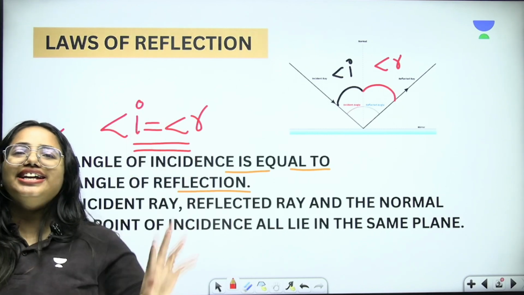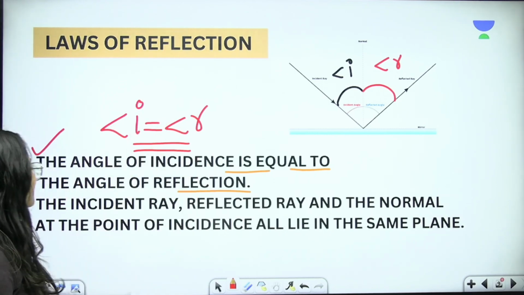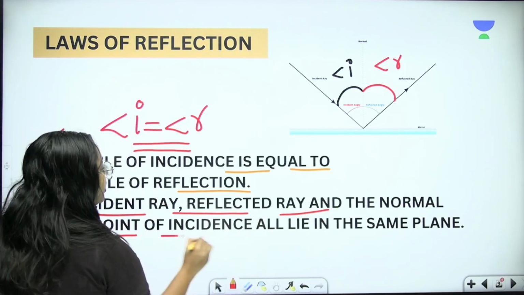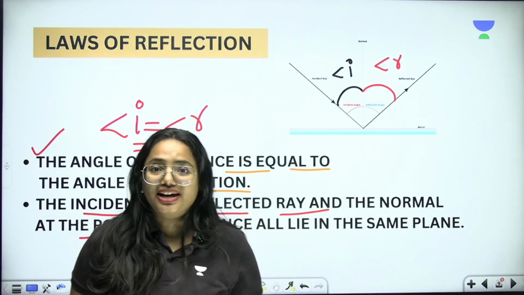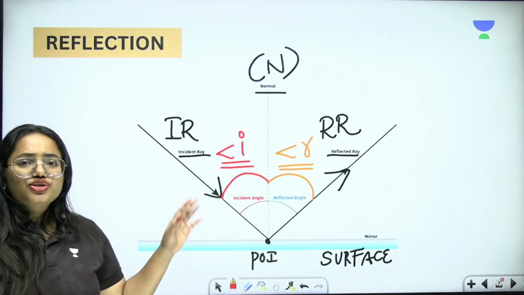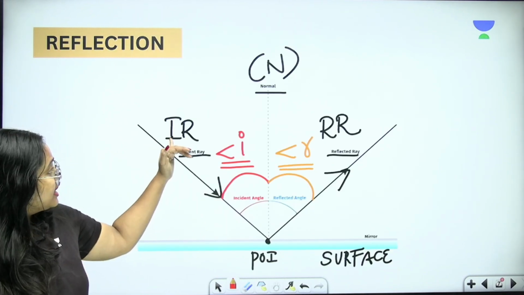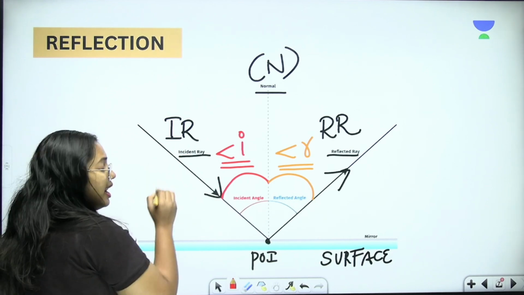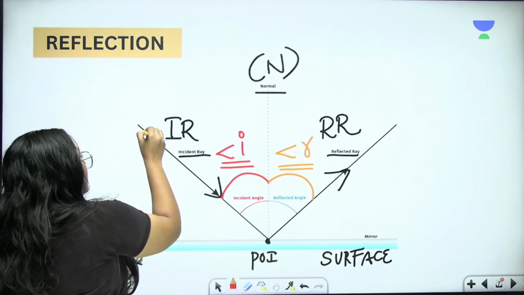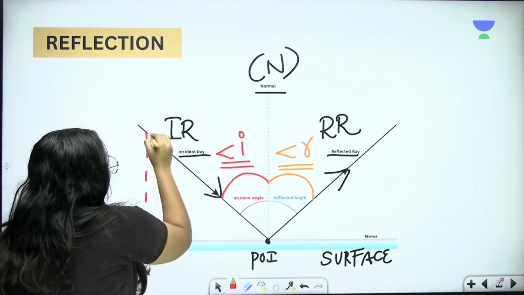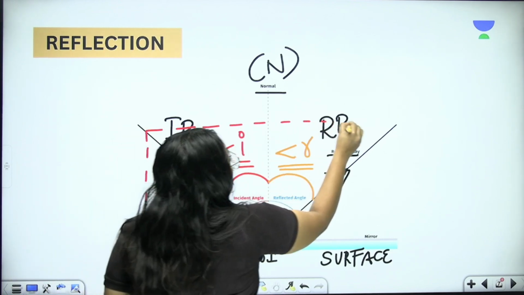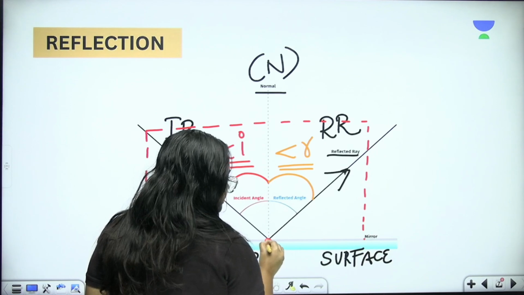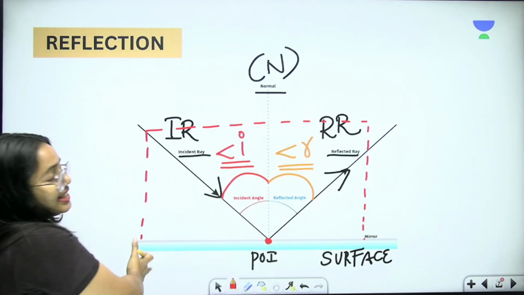And what about the second statement? Very easy. Look at it. The incident ray, reflected ray and the normal at the point of incidence all lie in the same plane. How? Let me tell you. In this figure, we can see there is an incident ray, a reflected ray and the normal. So all lie in the same plane. Look at it. The incident ray, reflected ray and the normal at the point of incidence all lie in the same plane.